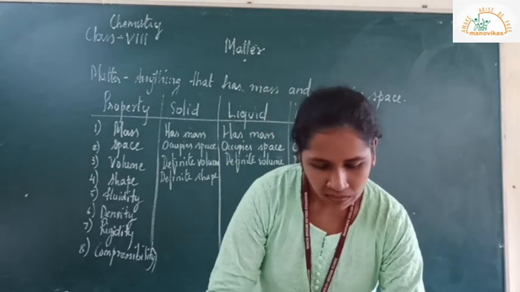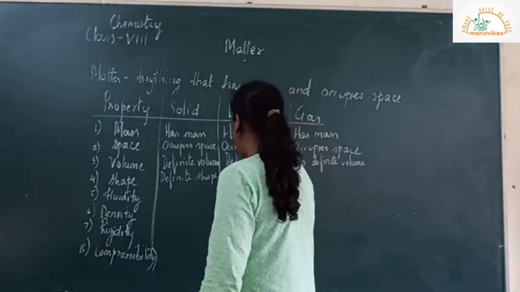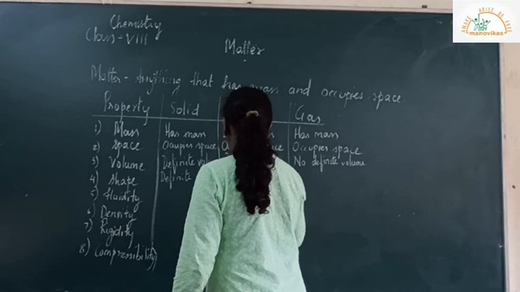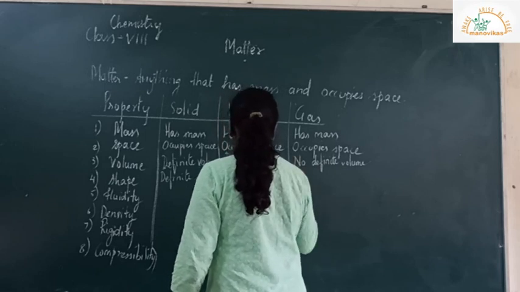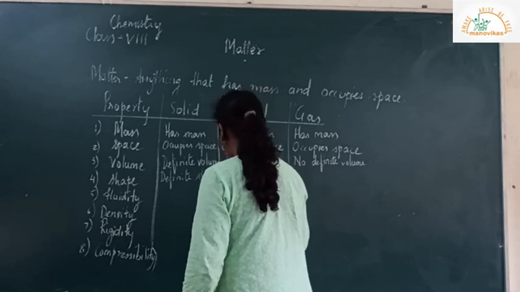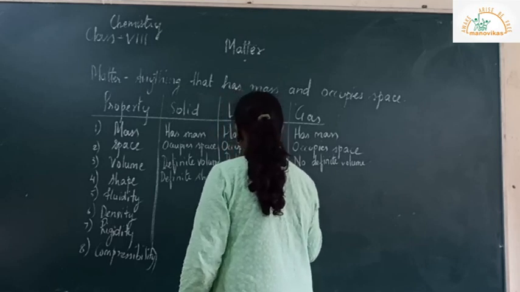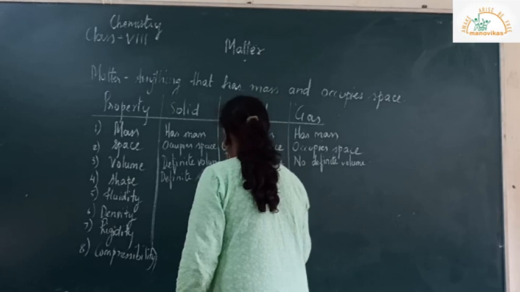So liquid, no definite shape, but takes the shape of container.